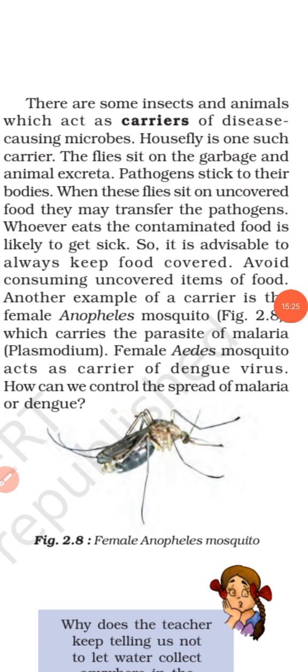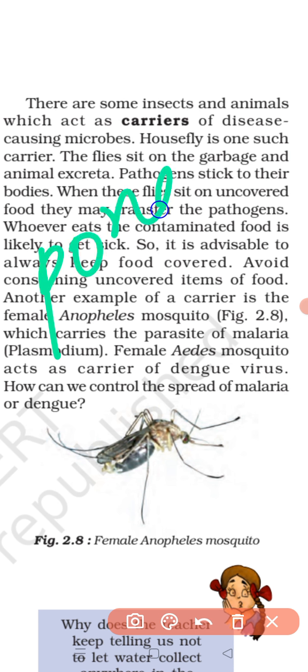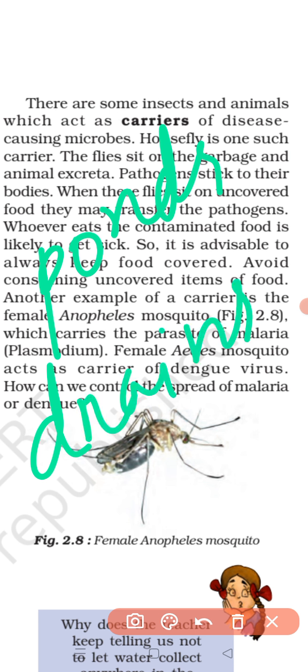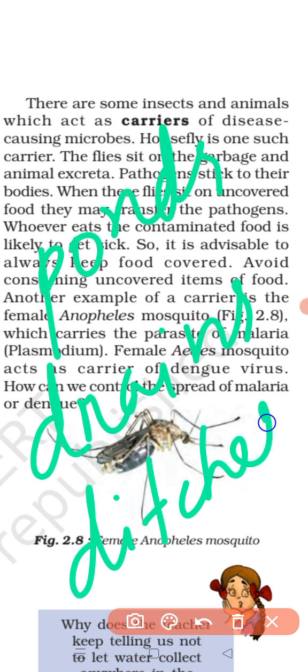In the same way, mosquitoes also breed in dirty or filthy places. They breed in the water of ponds, in dirty drains, and also in ditches.